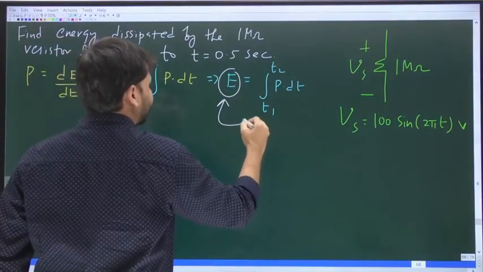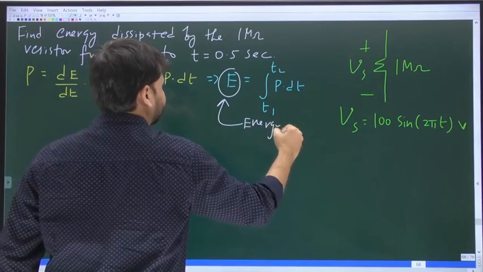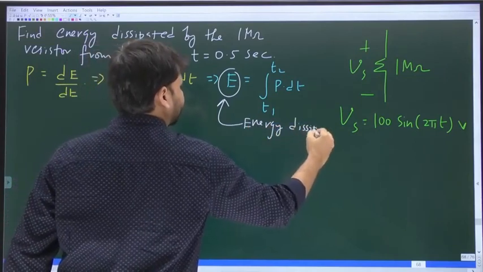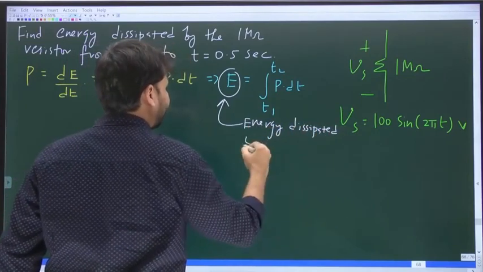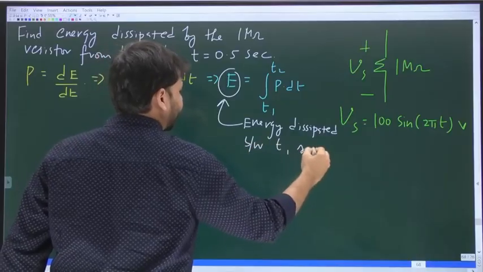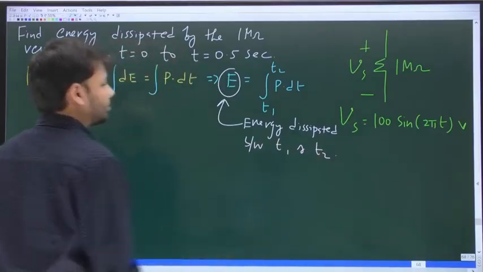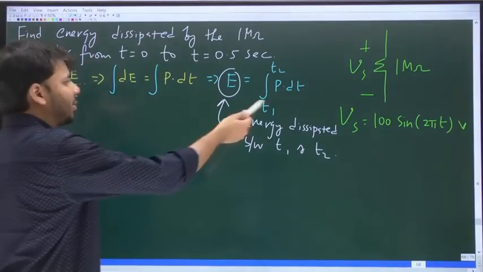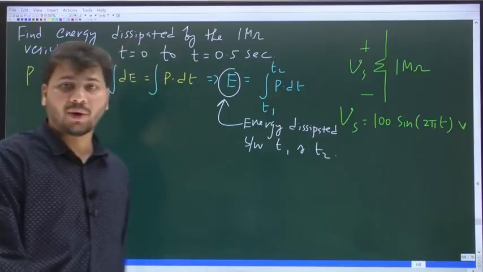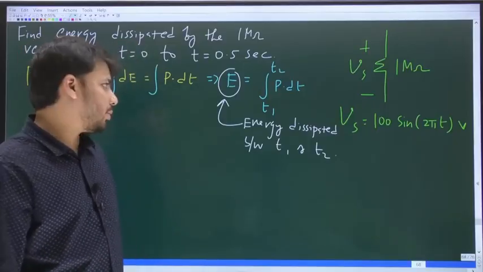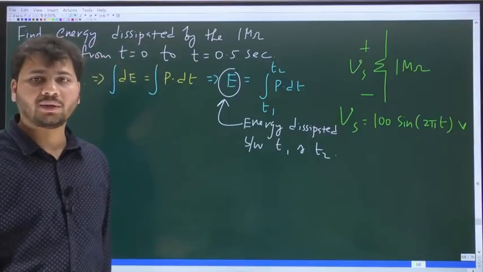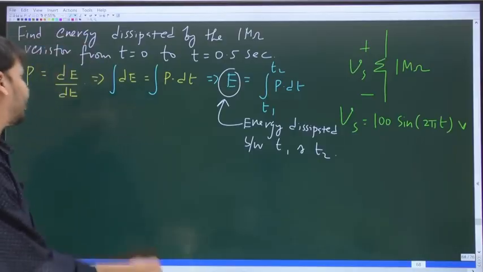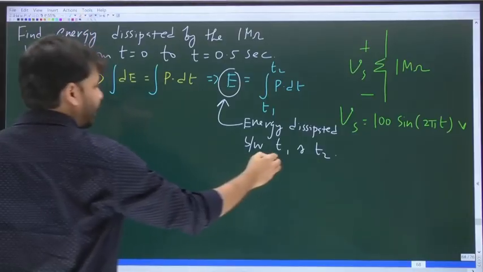Energy dissipated between T1 and T2. Integration of the power from T1 to T2 will give you the energy dissipated in the interval between T1 and T2.